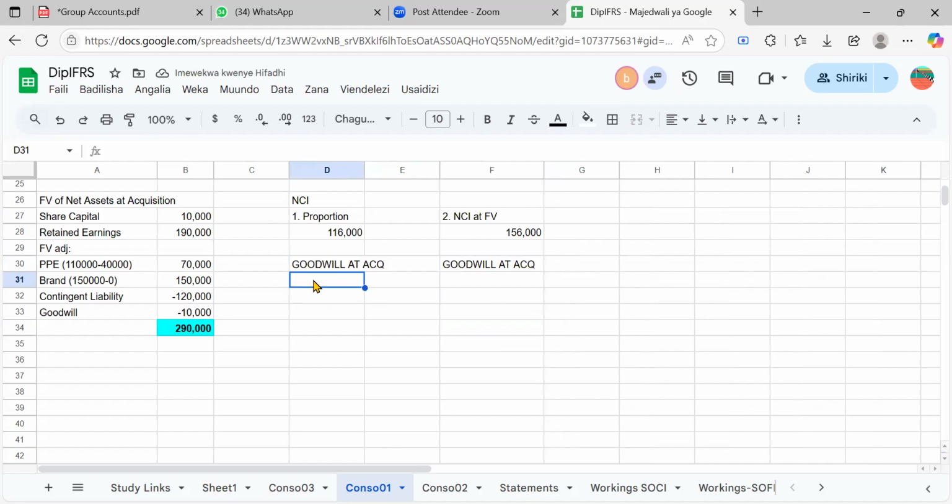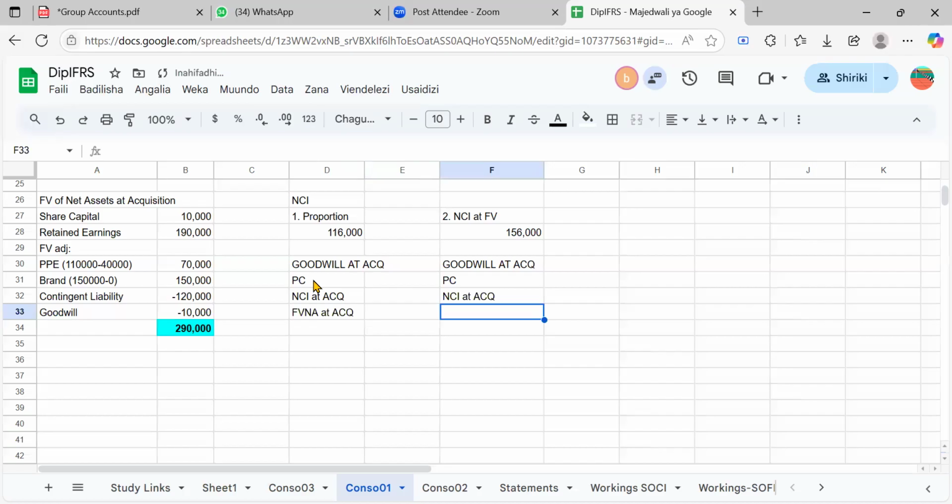Now, how do we get the goodwill? It's the purchase consideration, PC, and then we add the non-controlling interest, NCI at acquisition, and then you subtract the fair value of net assets, again at acquisition.